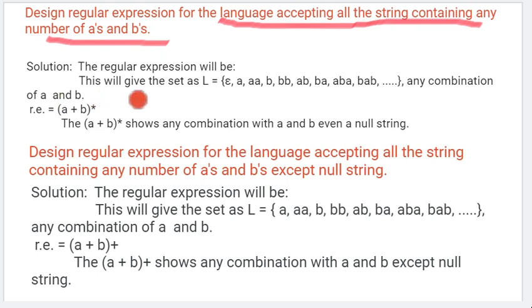So when it is saying all the strings, meaning when the null string is present, blindly we can use that it must be a Kleene closure. Kleene closure we need to use. Why? Because 0 occurrence, from 0 or more than 0, 1, 2, 3 occurrence is common. So here first of all let's develop the language. Language is null. It can be a, it can be 2 a, it can be b, it can be 2 b, it can be 100 b, it can be a combination of ab, a combination of ba, a combination of aba, bab.